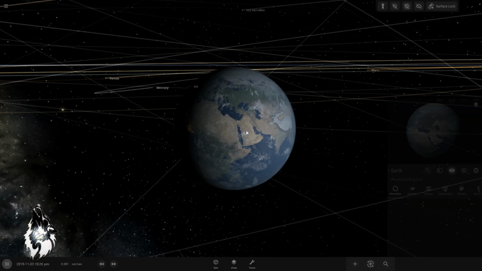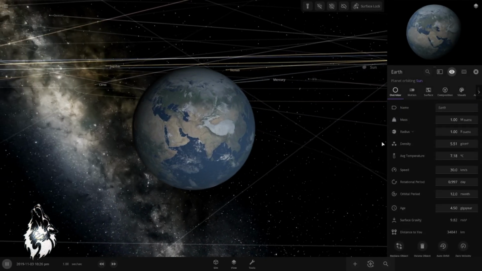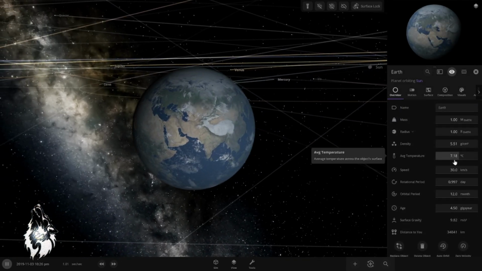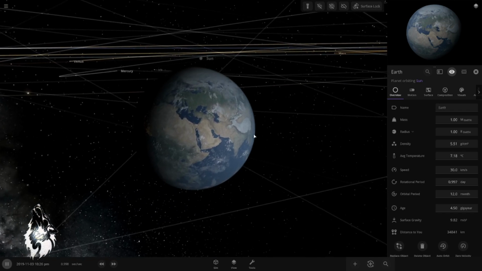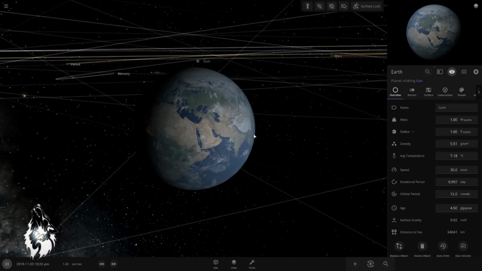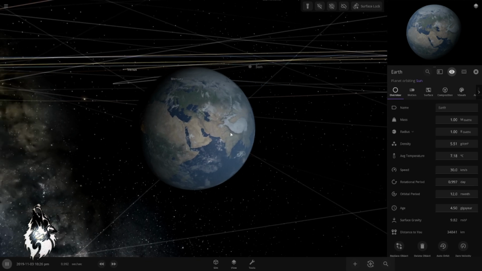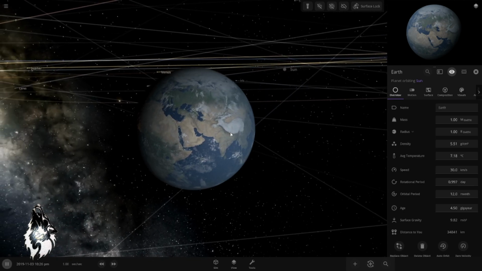What we really need to know is how are we doing on the planet? Okay, the average temperature of our planet is 7.6 degrees based on Universe Sandbox. It dropped a little bit, which is logical because we are not getting any heat, but here's a little piece of information. If this happens in reality, if the sun shuts down, we are not going to know that before 8 minutes. That's because the light takes about 8 minutes to reach us from the sun. So yeah, if the sun shuts down, we will only know that after 8 minutes.